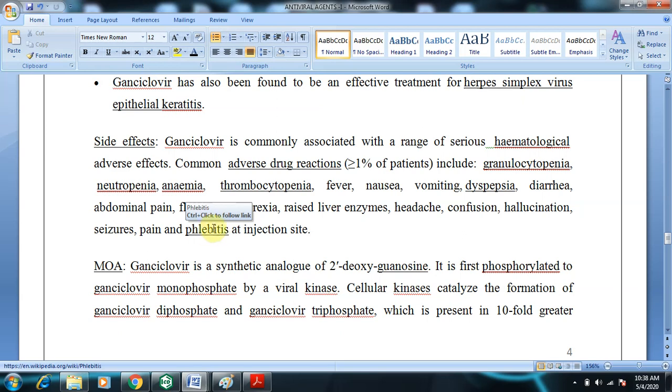Phlebitis occurs at the site of injection. If you are taking the drug IV, then at the site of injection you can diagnose the symptoms of phlebitis.